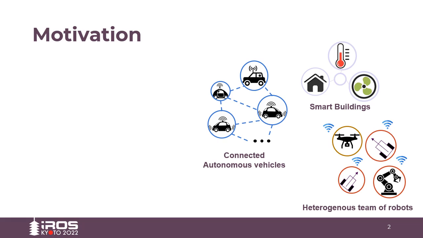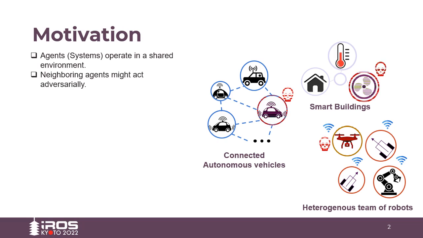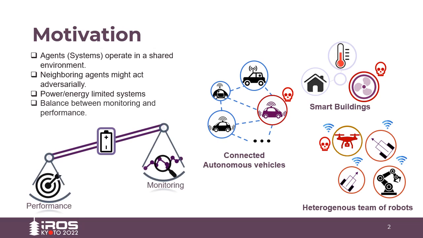There is a significant rise in autonomous systems in multiple areas such as connected autonomous vehicles and smart buildings. In the future, we expect to see a heterogeneous team of robots. All the agents operate in a shared environment. In such scenarios, an agent must determine if the neighboring agents might act adversarially. These agents are generally power or energy limited and must decide to balance between monitoring for suspicious activities and performing the assigned task.